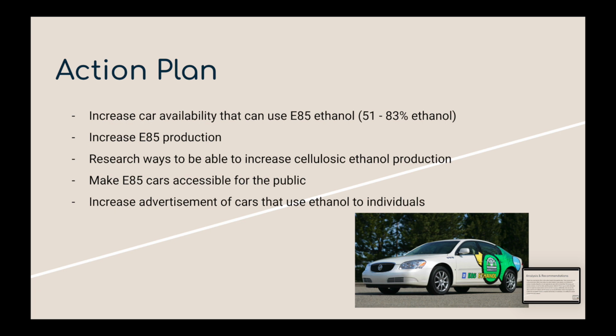Action plan. 1 is to increase car availability that can use E85 ethanol. 2 is to increase E85 ethanol production. 3 is to research ways to be able to increase cellulosic ethanol production. 4 is to make E85 cars more accessible to the public. And 5 is increase advertisement of cars that use ethanol to individuals.